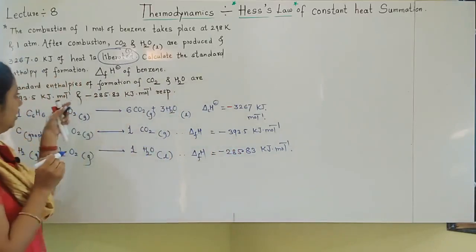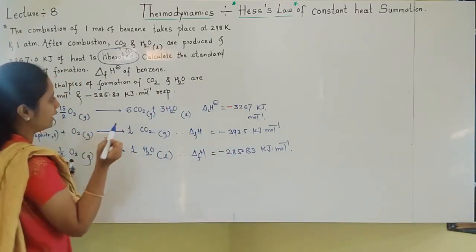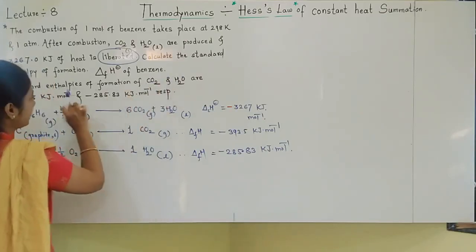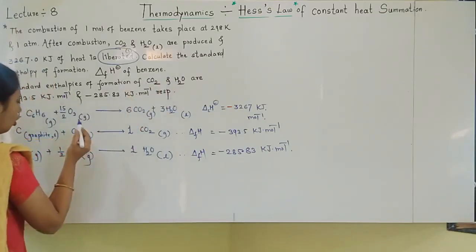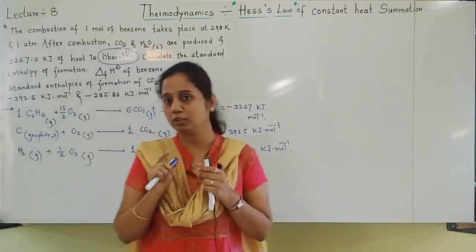So students, they have told these values respectively. Respectively means consecutively: take the carbon dioxide value first, and the water value second. So we have written the equations whose values are given to us. See students, how to solve the problem.